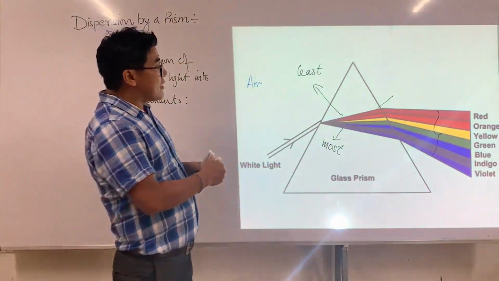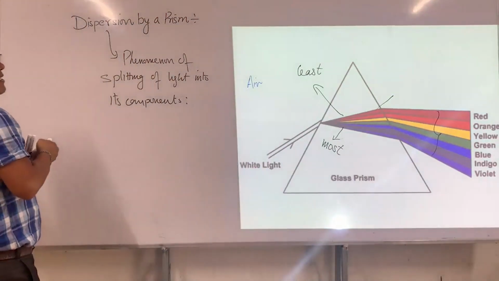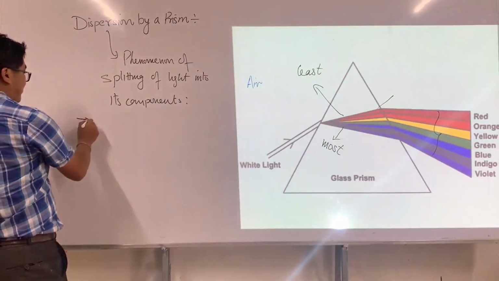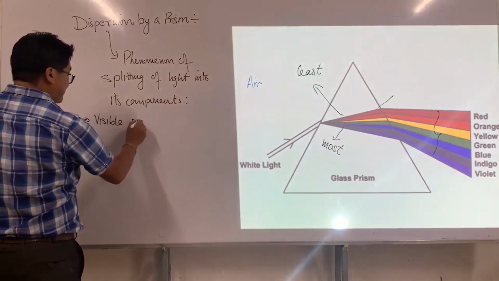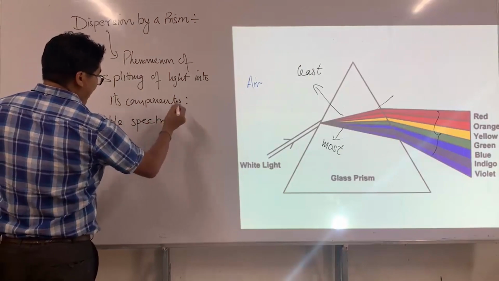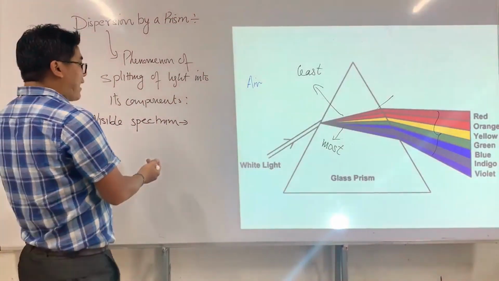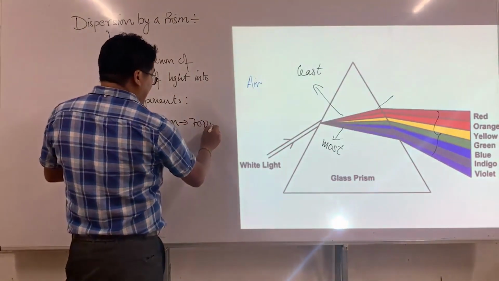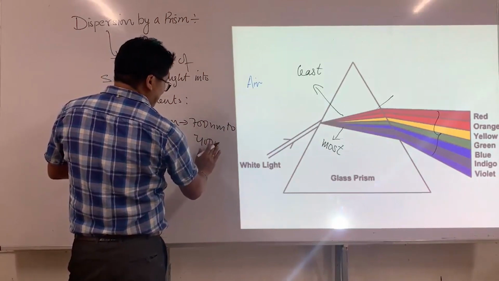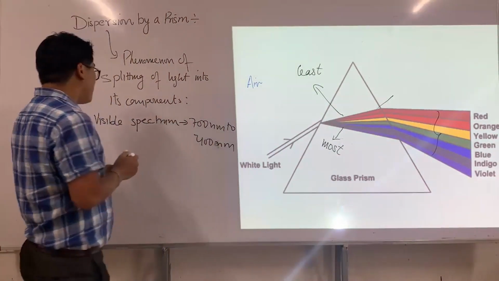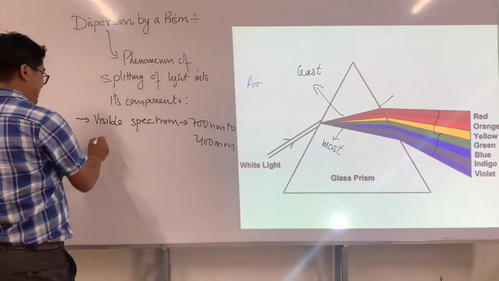This pattern of colors is what we call the visible spectrum. We know the wavelength of the visible spectrum goes from 700 nanometers to 400 nanometers. This is what we call the visible spectrum of light.